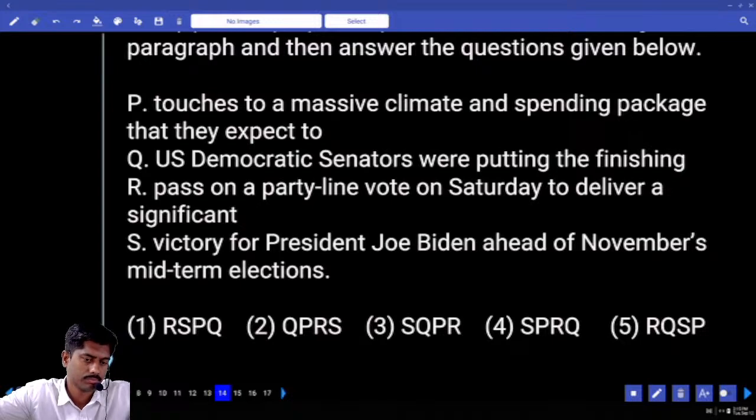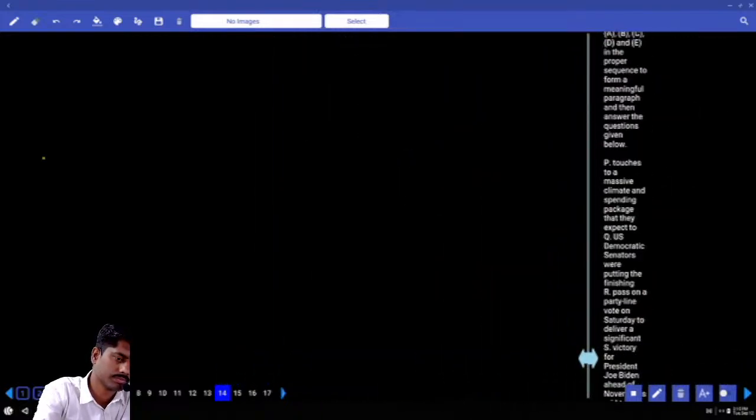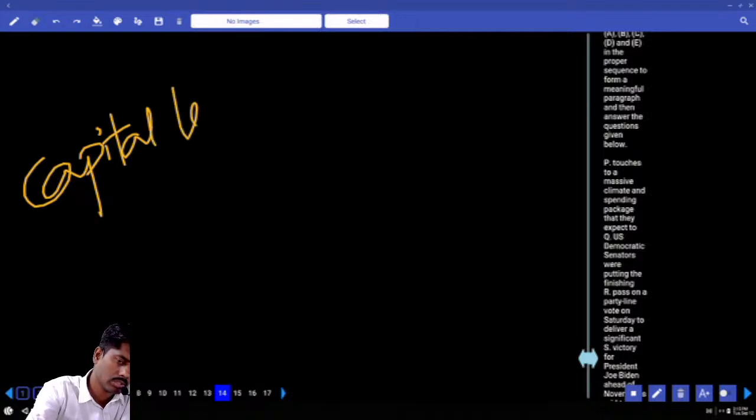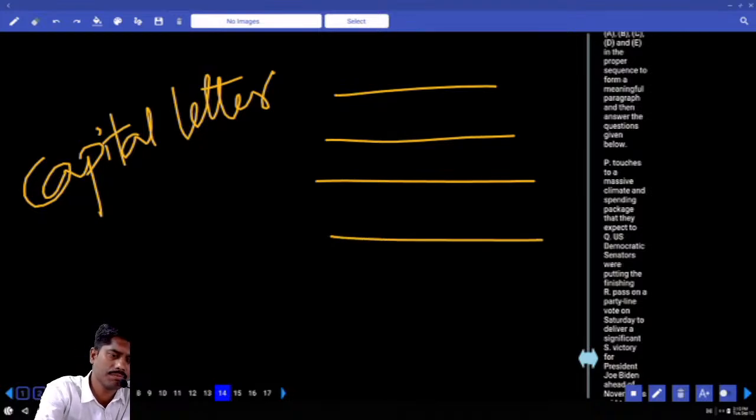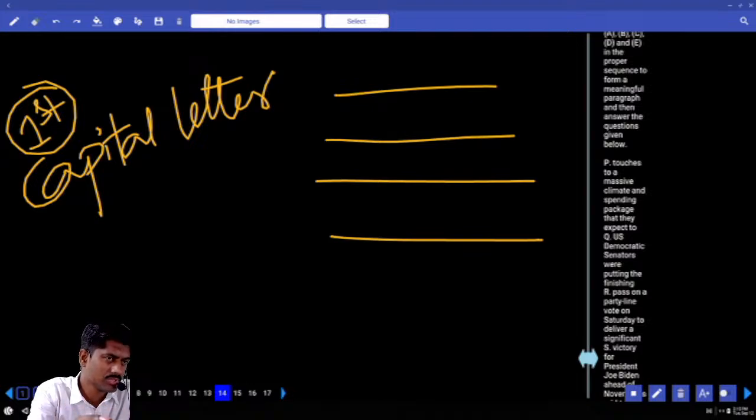PQRS, we need to rearrange. Sometimes they give PQRS like this. Whichever sentence is starting with capital letter, that can be the first sentence. Sometimes, not all the time, remember. Sometimes this hint will be useful.